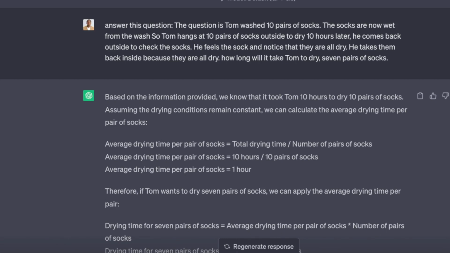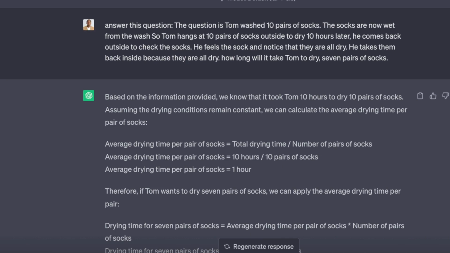So before I get into details of explaining it, I'm going to give you an example of what I'm talking about. Here's ChatGPT, and this is ChatGPT 3.5. This will also show you that there's a difference between 3.5 and ChatGPT 4, and ChatGPT 4 is better for a reason. So the question is, Tom washed 10 pairs of socks. The socks are now wet from the wash, so Tom hangs the 10 pairs of socks outside to dry. 10 hours later, he comes back outside to check the socks. He feels the socks and notices that they are all dry. He takes them back inside because they're all dry.